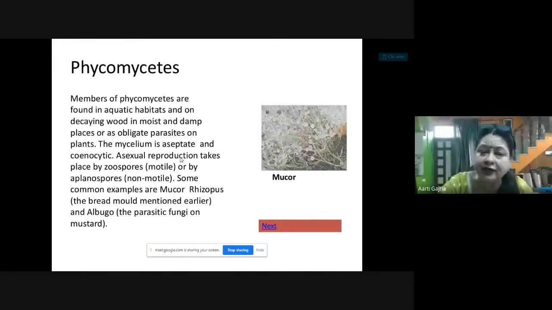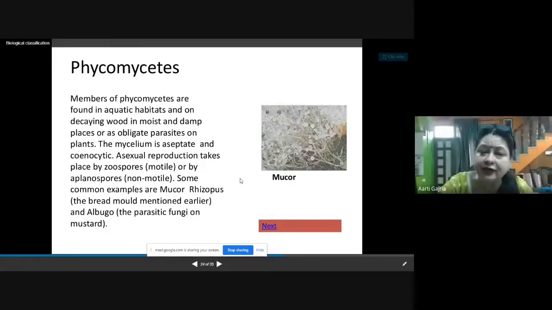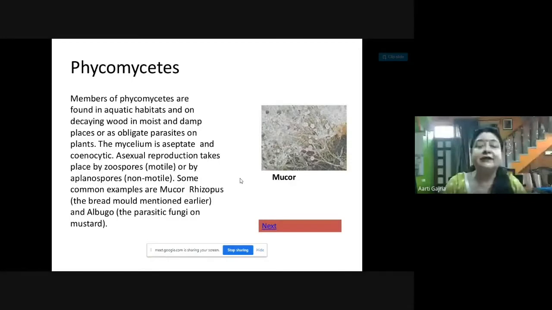Now here in Phycomycetes, asexual reproduction takes place by a special kind of spores which are called zoospores. The names are different. The zoospore is the spore for asexual reproduction in Phycomycetes. This zoospore is motile.